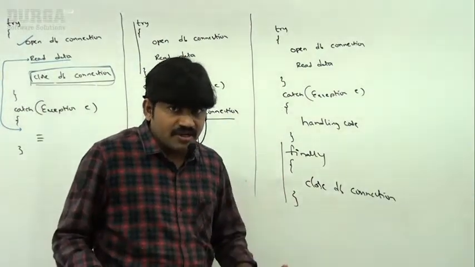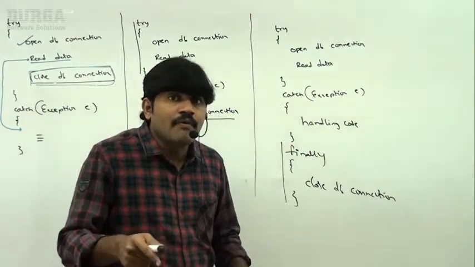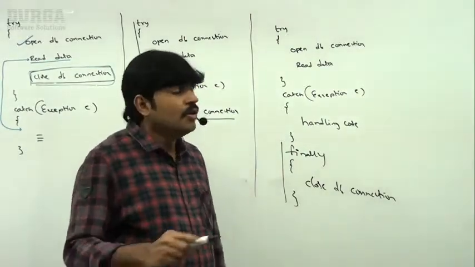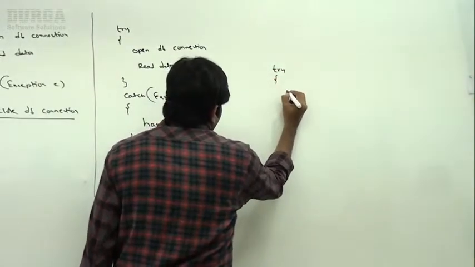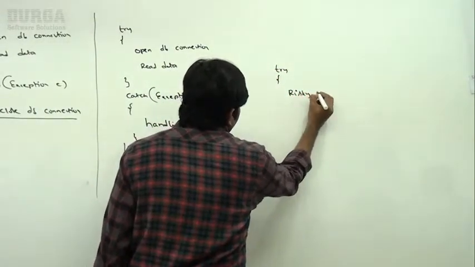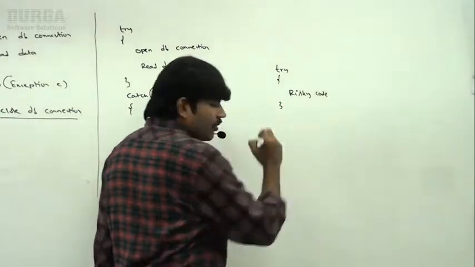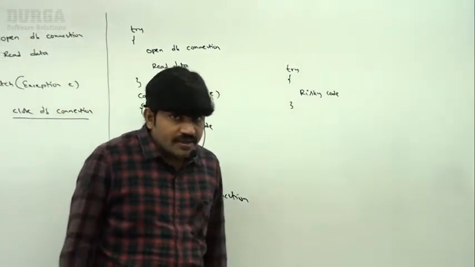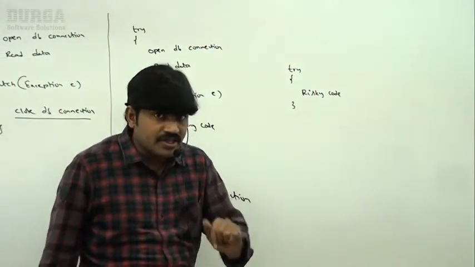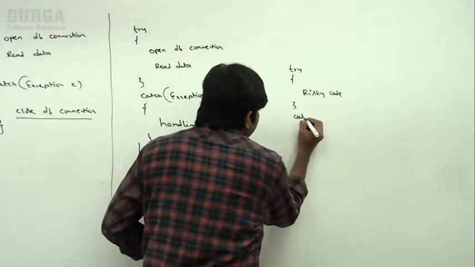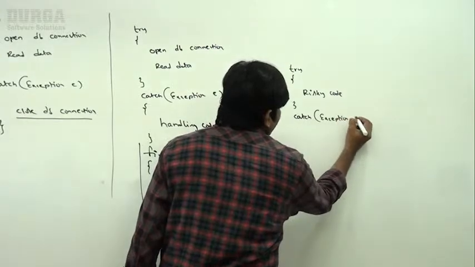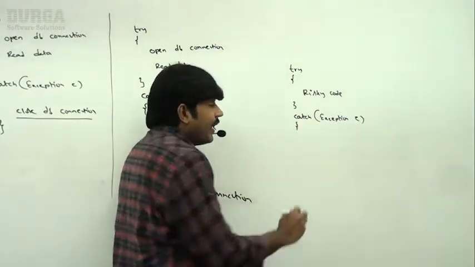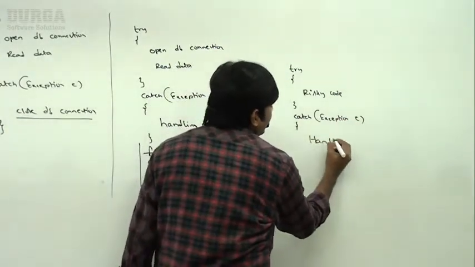Everyone can understand, right? What is the need of finally block? What is the specialty of finally block? Okay, now observe this one. Inside a try block, which code can we take? Risky code. Next, inside catch block, which code can we take? Handling code.